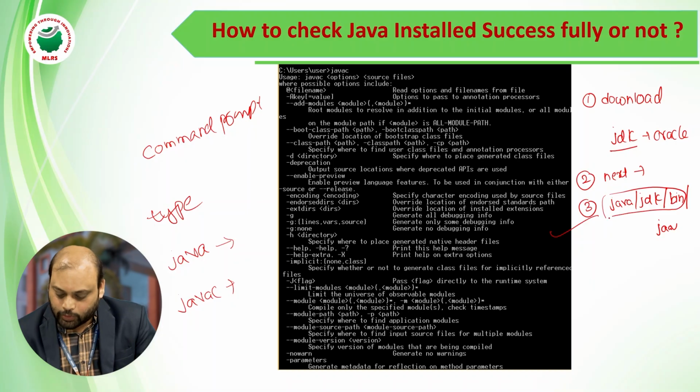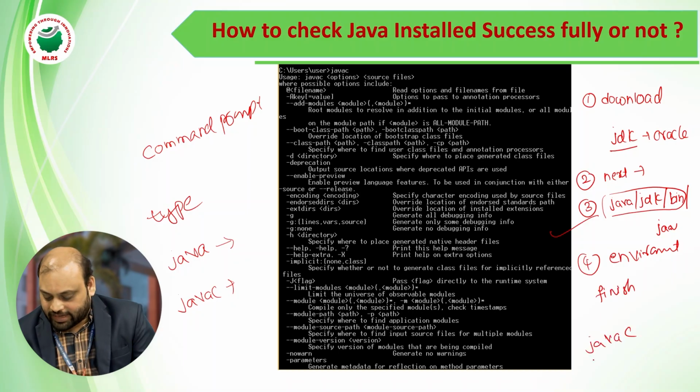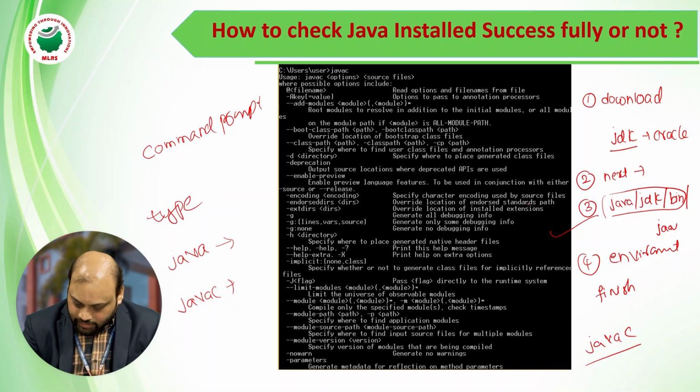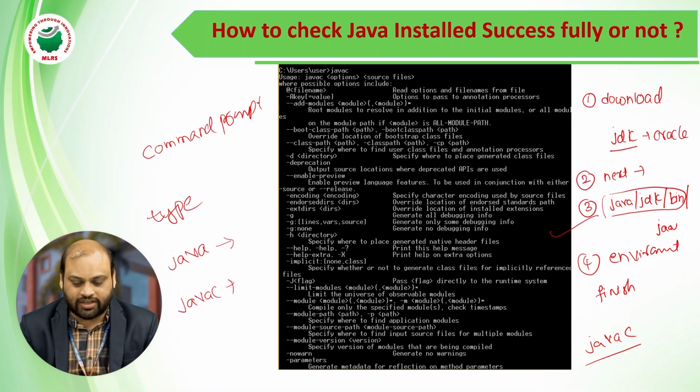So copy this path and paste it into environment variables, system variables, and click on finish. After that, go to the command prompt and type javac. If you are able to see all these kinds of files, the meaning is yes, your machine is ready to write and execute the Java program. Your machine is ready now.